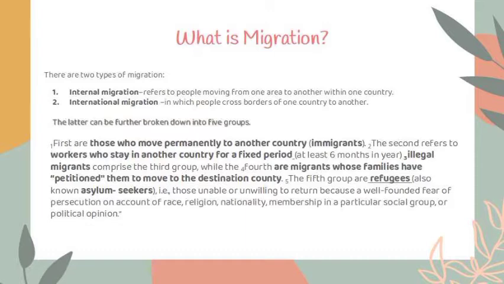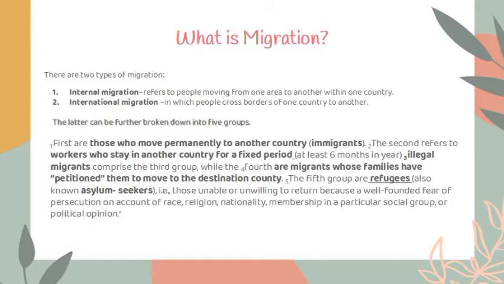The next type of migration is international migration. International migration refers to a change of residence over national boundaries. An international migrant is one who moves to a different country. It is also further classified as legal immigrants and refugees. Later on, we are going to tackle the five groups of international migration. Basically, international migration is people who cross borders from one country to another.